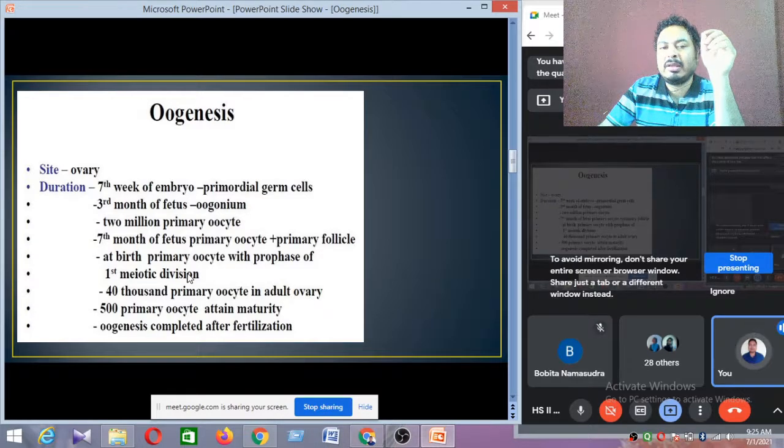So these are also primary oocytes, but after the first meiotic division, they are converted to secondary oocytes.